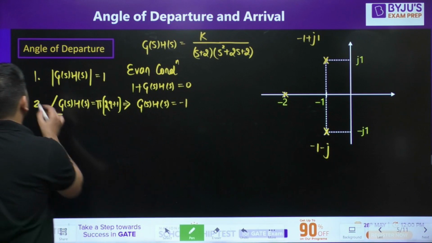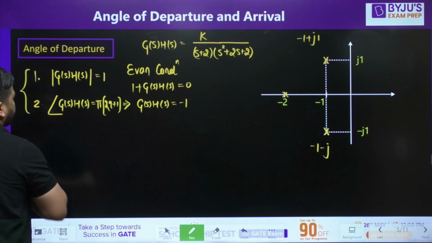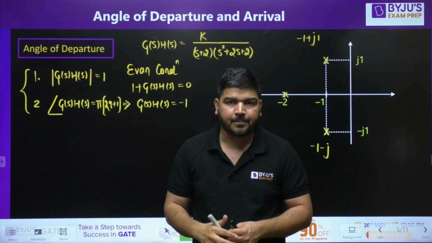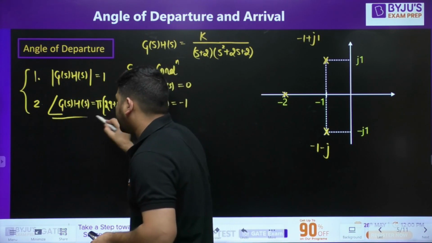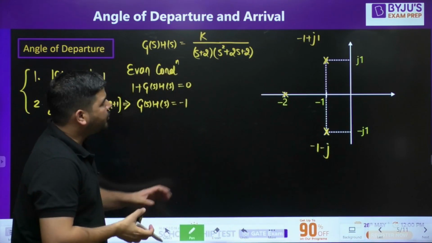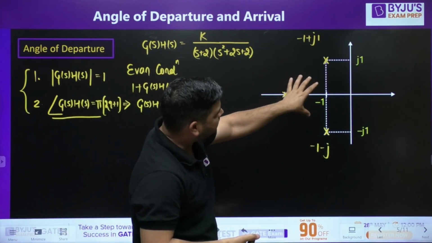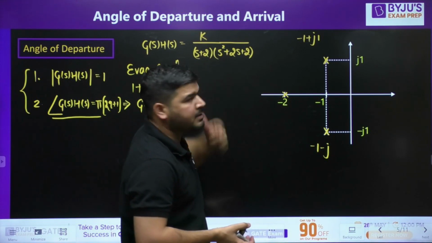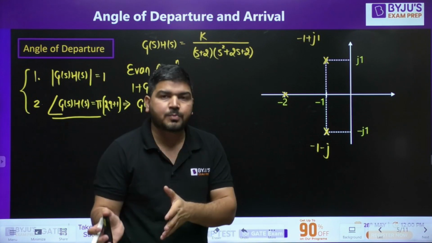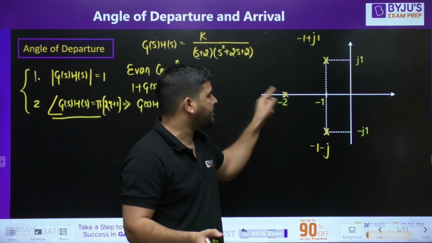On the root locus, at every point, these 2 conditions must be satisfied, especially the phase condition. So in angle of departure, we will look at the phase condition only. Now you can see that these are the pole locations for this system for k equal to 0. If k is equal to 0, then the closed loop system poles will lie at these locations.